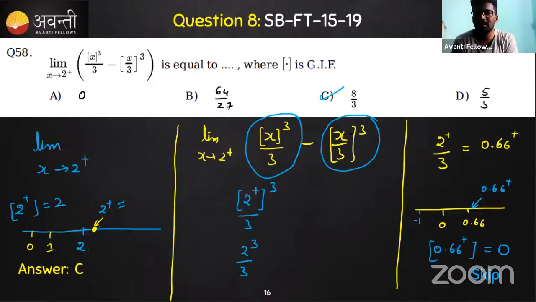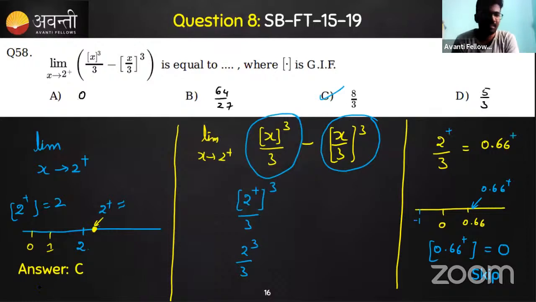Now the next part, that is x by 3, and then the greatest integer. What is x? x is approximately 2, and 3 is there. So what is 2 by 3? The 2 by 3 value is less than 1 and greater than 0, positive. I can take it as 0.66 recurring, but we are approaching 2 plus, so it is slightly greater than 0.66.